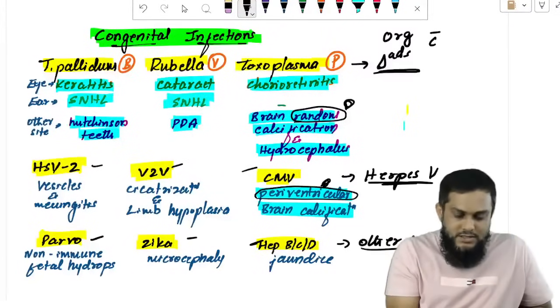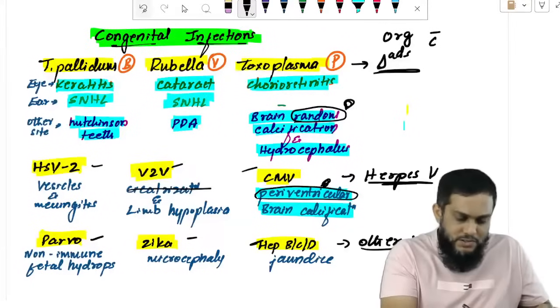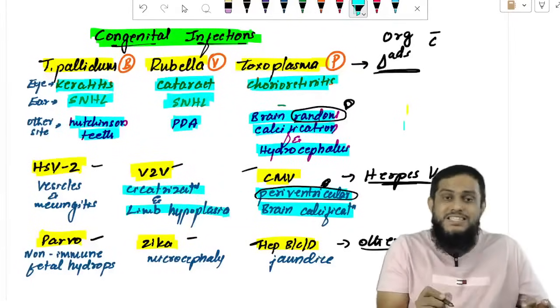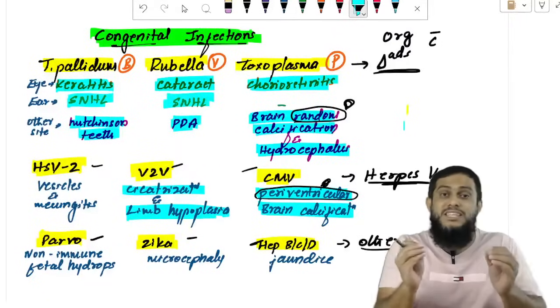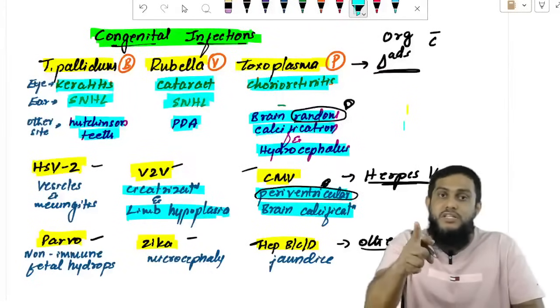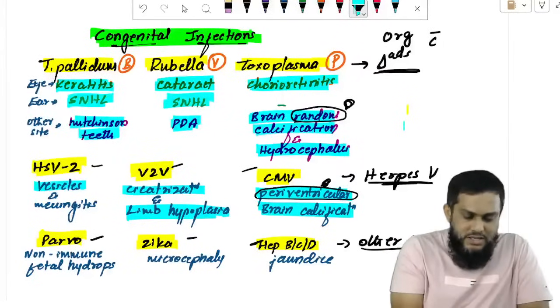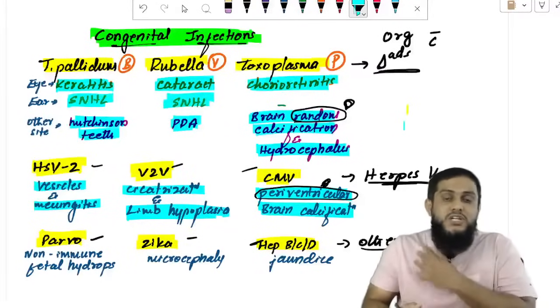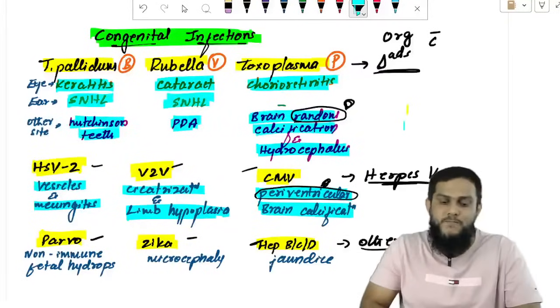And then sir, cicatrization and limb hypoplasia. Cicatrization means skin scars. Limb hypoplasia means short limbs, short hands, short legs. Varicella zoster virus. There are vesicles and meningitis. Vesicles means fluid filled lesions, you know, herpes simplex virus 2, vesicles and meningitis.